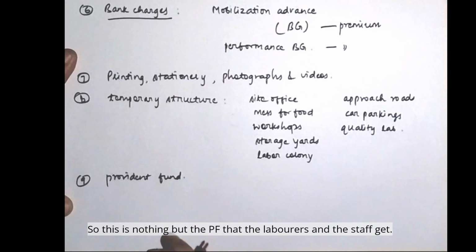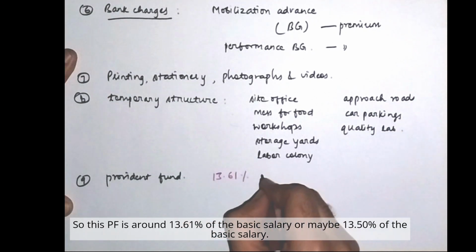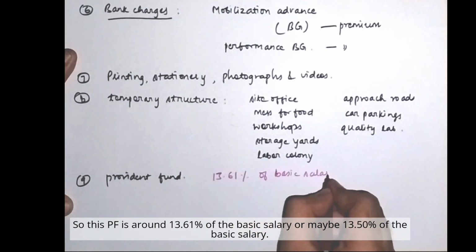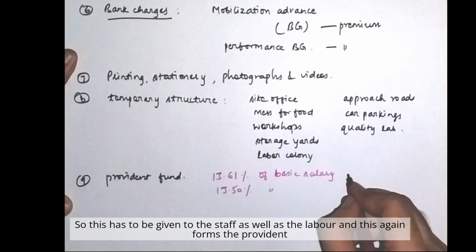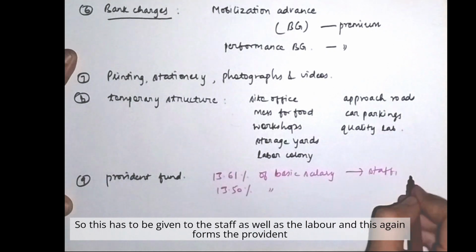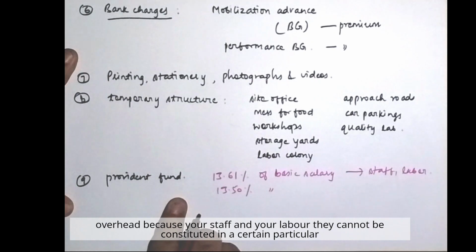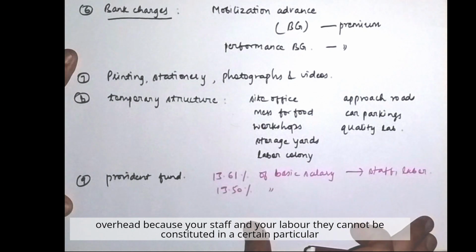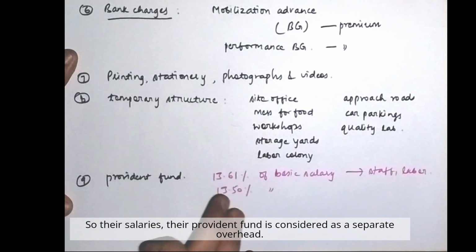So this is nothing but the PF that the laborers and the staff get. So this PF is around 13.61% of the basic salary, or maybe 13.50% of the basic salary. So this has to be given to the staff as well as the labor, and this again forms the overhead, because your staff and your labor cannot be constituted in a particular trade, so their salaries, their provident fund is considered as a separate overhead.